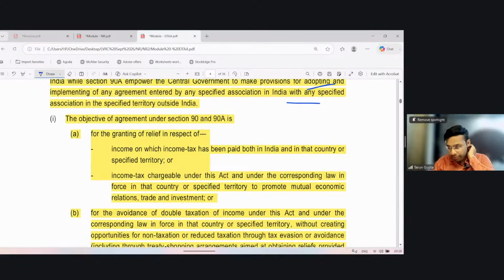Objective, most important. The objective of Section 90 is granting relief in respect of income on which income tax has been paid both in India and in that country. So, to grant relief in respect of double taxed income, that is, income tax chargeable under this Act and under the corresponding law in force in that country. And to promote mutual economic relations, trade, and investment.